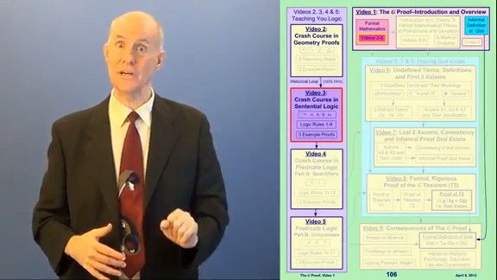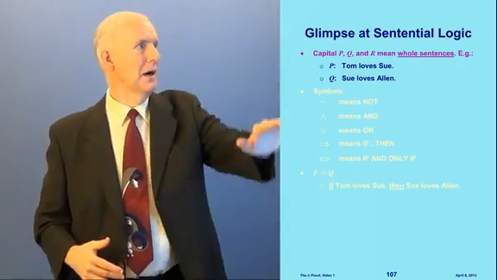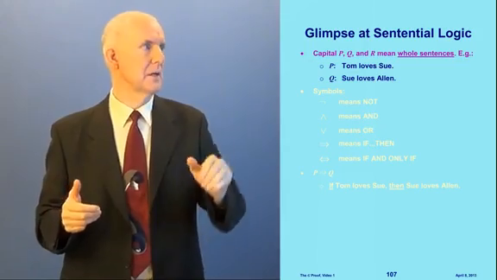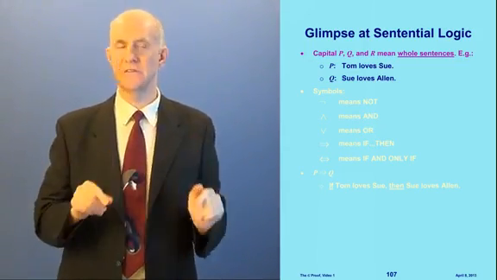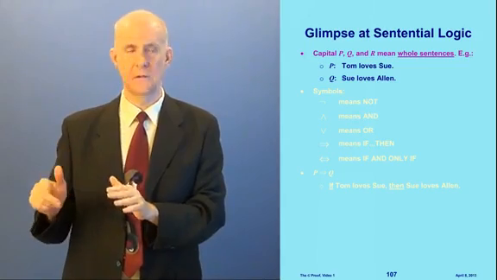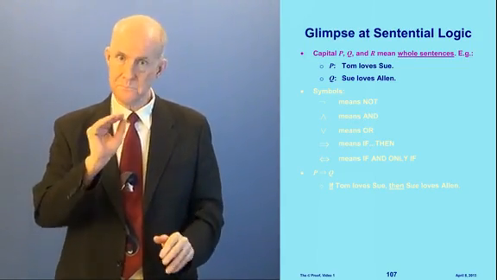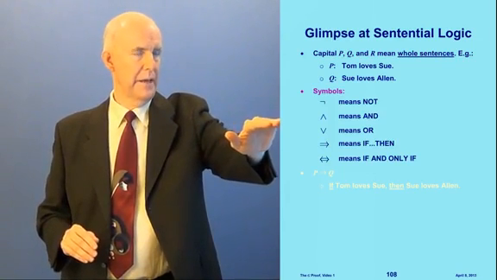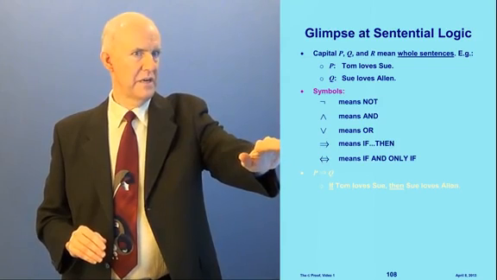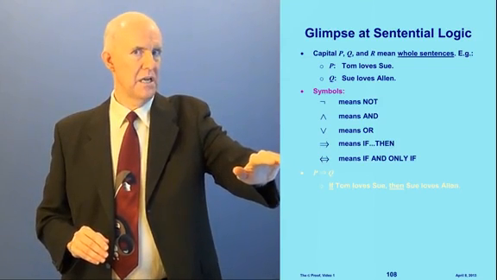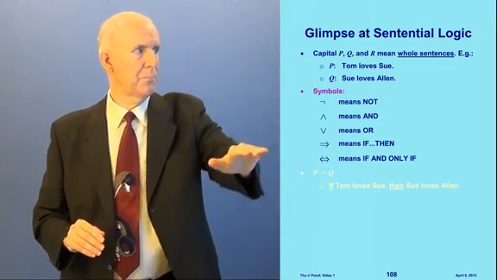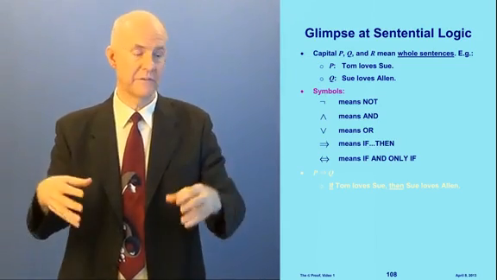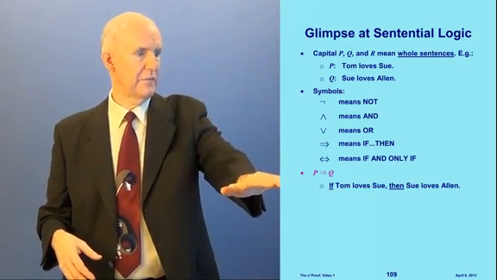Then in video 3, we're going to talk about sentential logic. Let's take a peek at that. We're going to use capital letters P, Q, and R to mean whole sentences. For instance, capital P might mean Tom loves Sue, and capital Q might mean Sue loves Alan. We're going to use some symbols: this symbol for not, this symbol for and, the symbol for or, the symbol for if-then, and this symbol for if and only if. Then we're going to put sentences like P and Q together using these symbols to make bigger sentences, like this one, where I've used the if-then symbol.